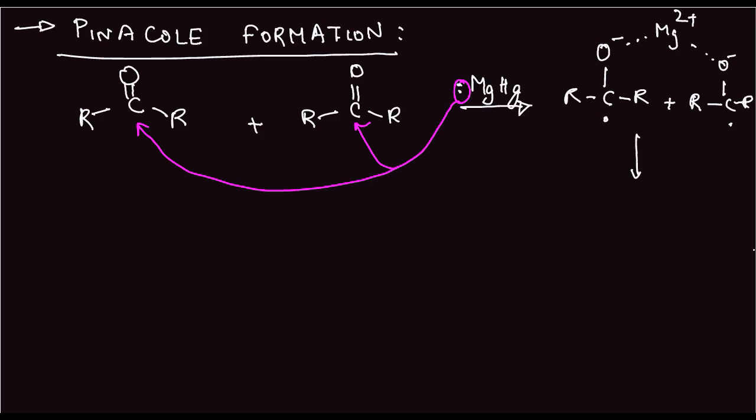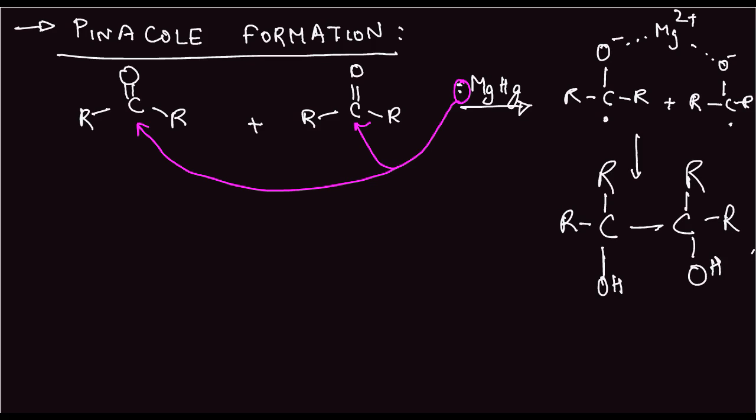Now, when this Mg2+ is removed, we get something like this. We get R2C(OH) attached to this carbon R2C(OH). So this is the pinacol. Here Mg has two roles. It gives the electrons and helps in the ion formation, and it also brings the ions together for the collision. It forms the bridge and brings them together for collision.